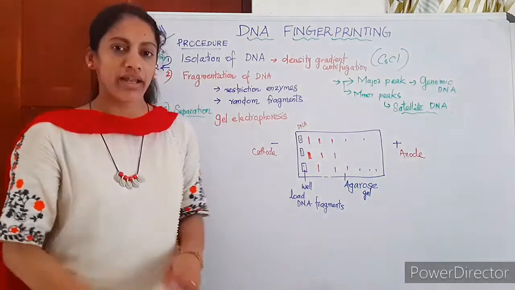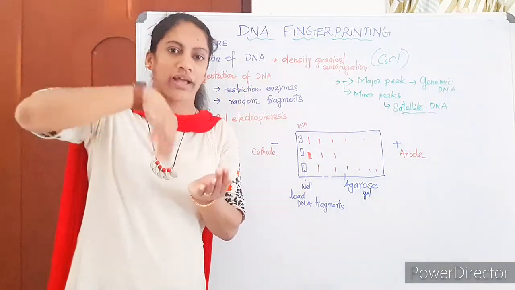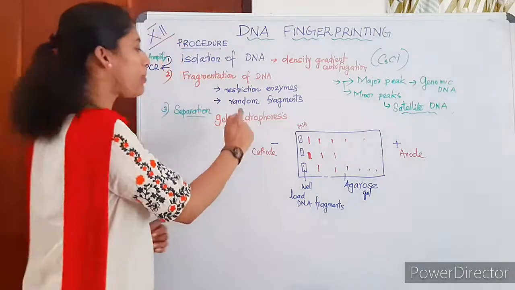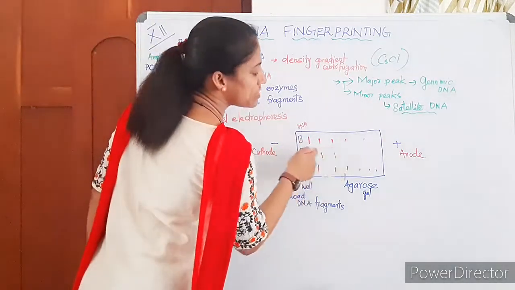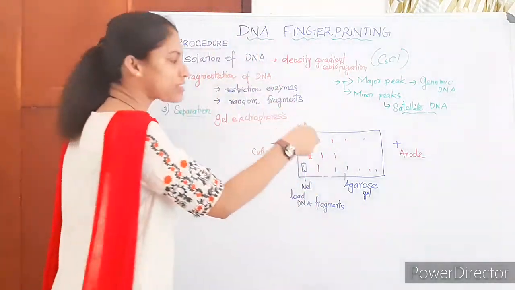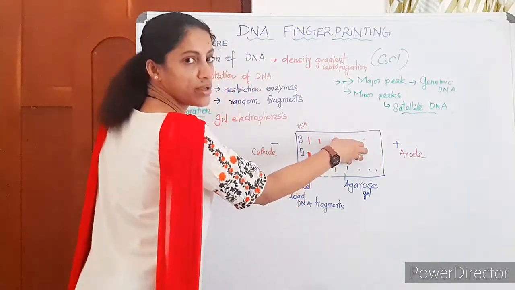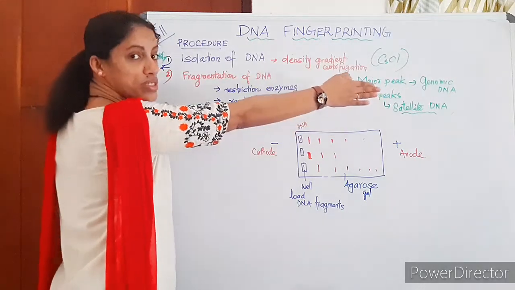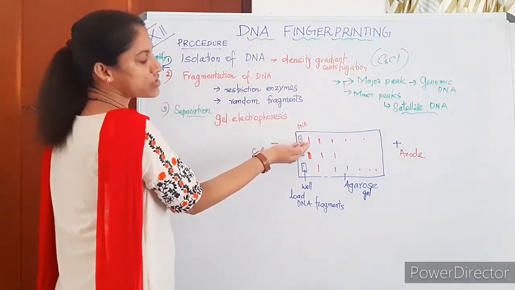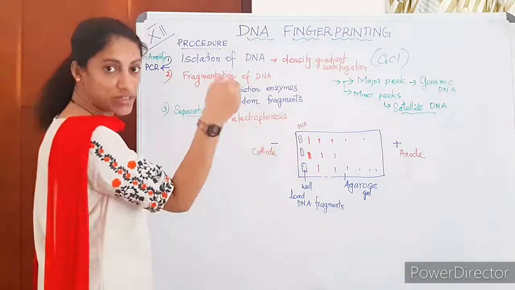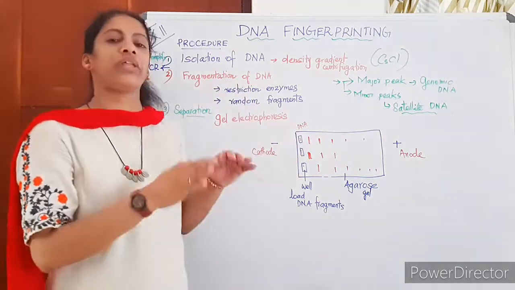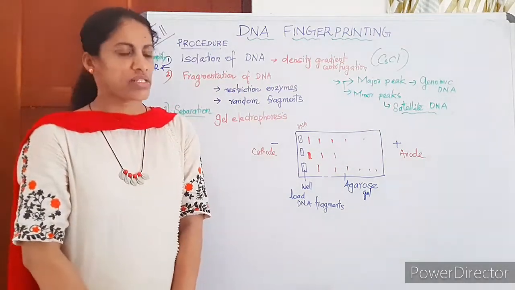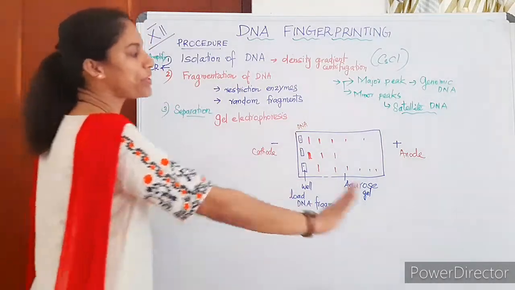Gel electrophoresis is done. We have many DNA fragments of different sizes. Our aim is to separate the DNA fragments. So by this step, how are the DNA fragments separated? DNA fragments are separated on a gel based on size. Smaller sized ones will move towards the anode. The larger sized ones remain towards the wells where they are loaded. So the separation technique is known as gel electrophoresis. I think it's clear. We will get the DNA separated.